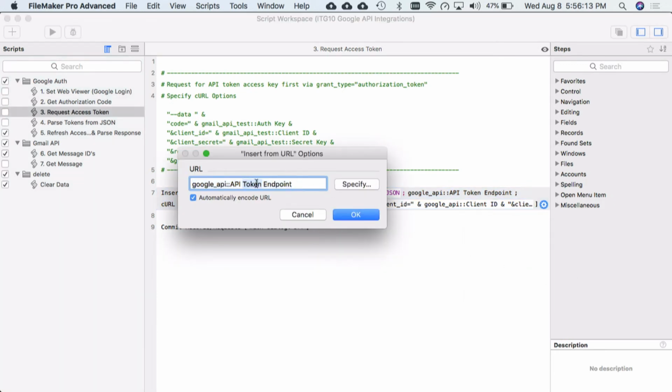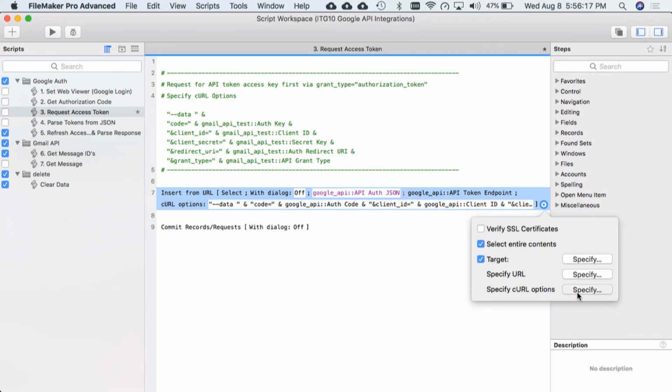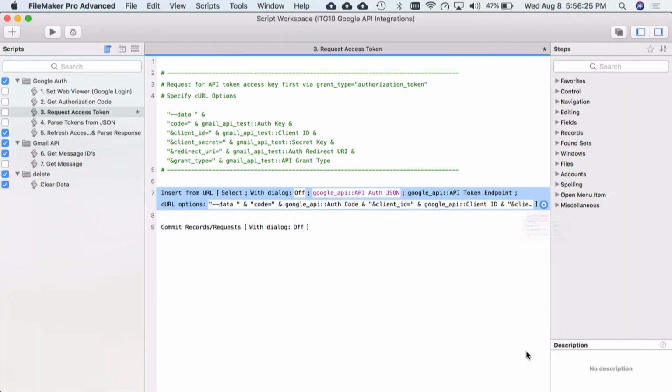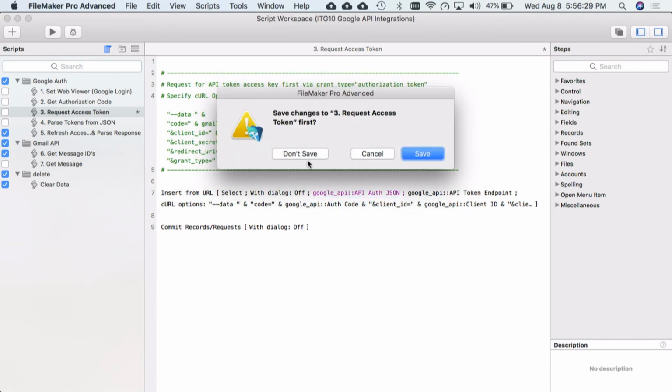For our URL, we're just looking at a field. And then for our curl options, we're using our dash data as mentioned, and we are reconstructing what Google supplied us with. I'll show you this real quick also. I'm going to close that. Don't save that.